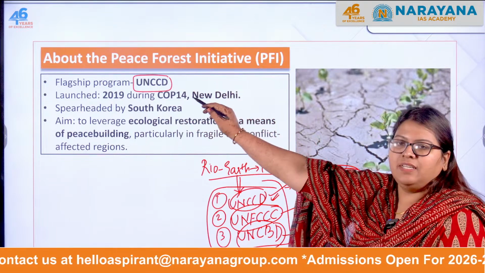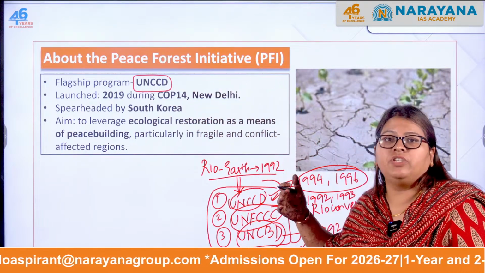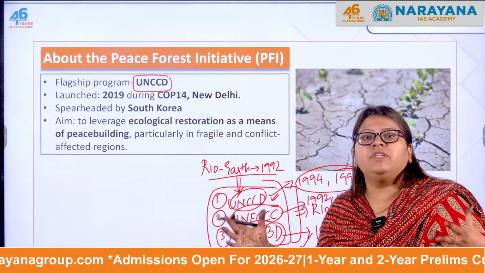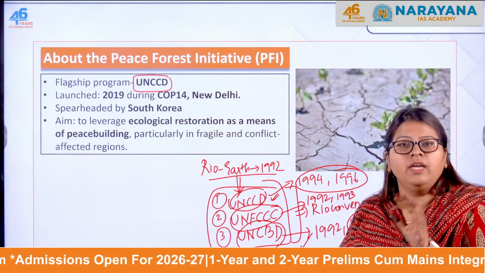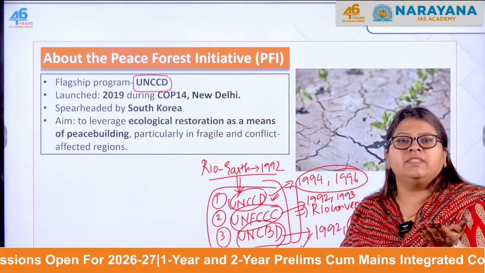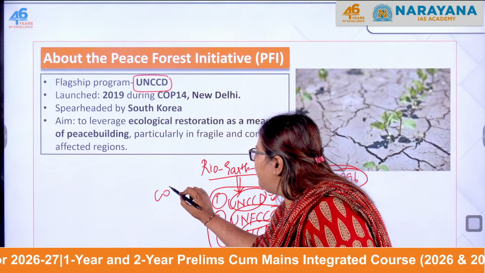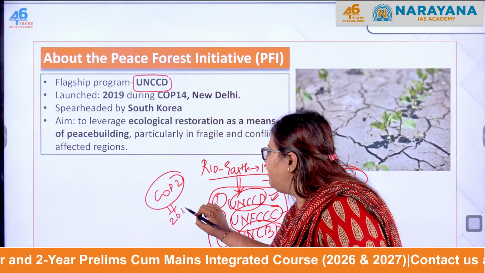Now UNCCD has a number of programs and a number of initiatives. There will be a Conference of Parties where the countries meet together, and those are called COP, just as under the UNFCCC you have COP21, which was the Paris Agreement that took place in 2015.